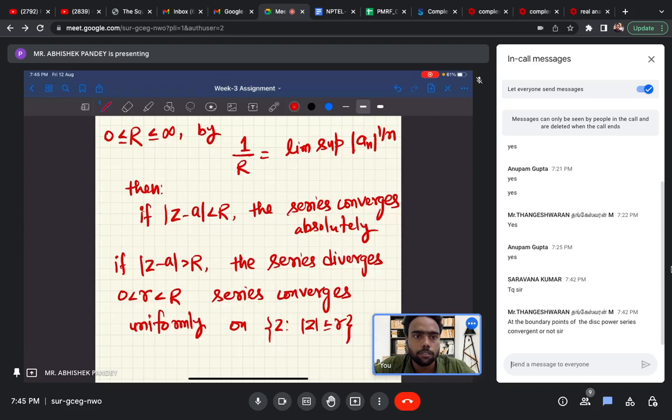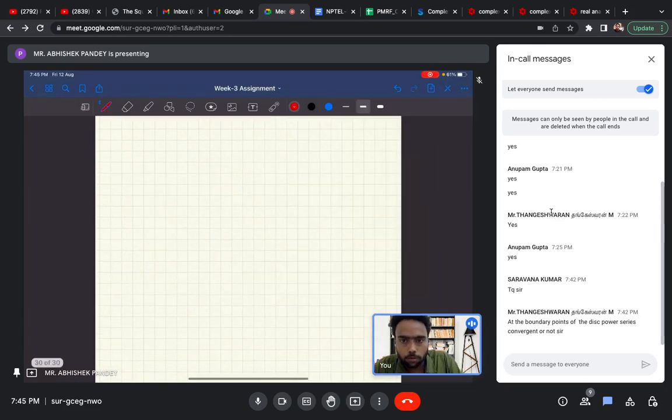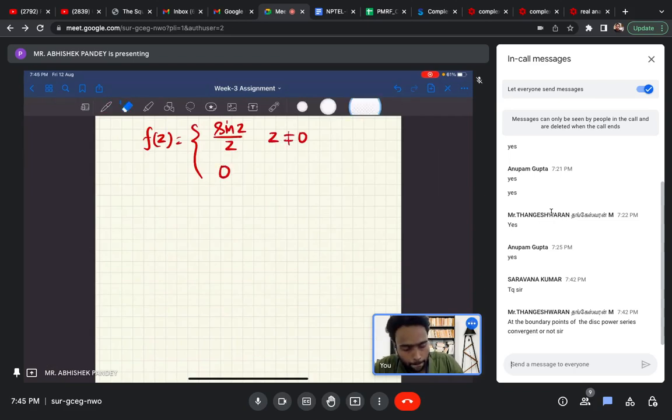Any other question? Sir, can you say about continuity of sin z by z? So what is your function? You are defining f(z) equals sin z by z when z is non-zero, obviously. And at 0, what are you defining? Sir, 1 at z equal to 0.